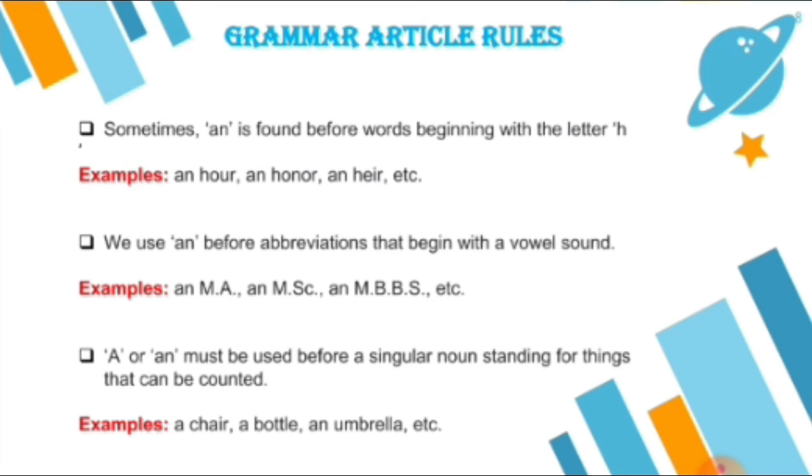We have already learned today that a or an is used before a countable noun. So chair is countable, bottle is countable, umbrella is countable. So we put the article a, but an umbrella, because it starts with U and the sound is also a vowel, so we use an here.